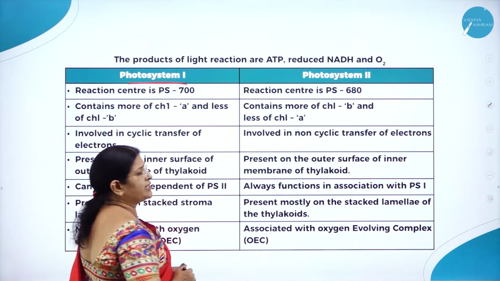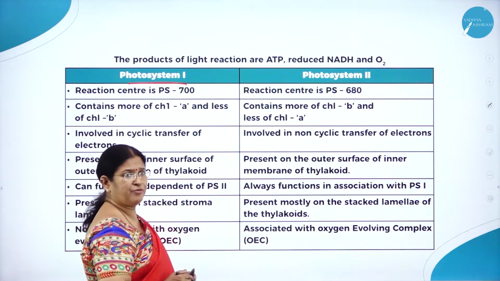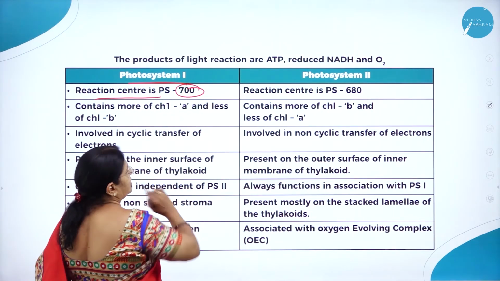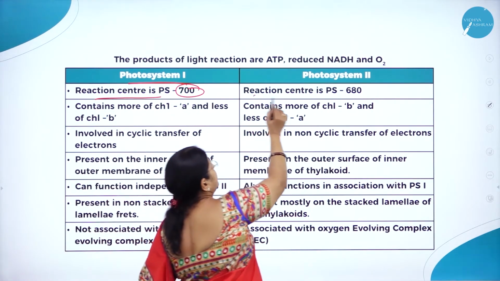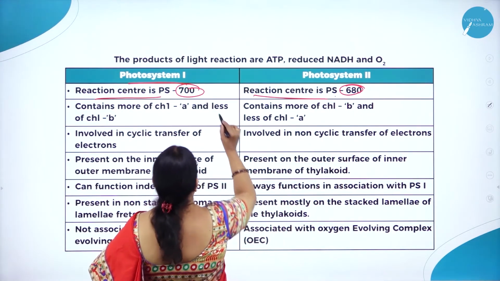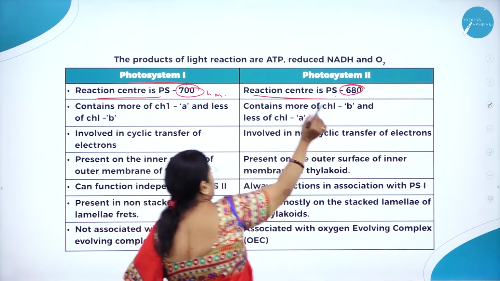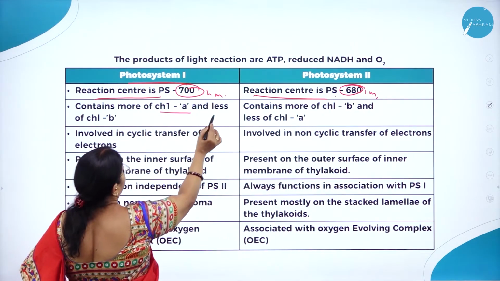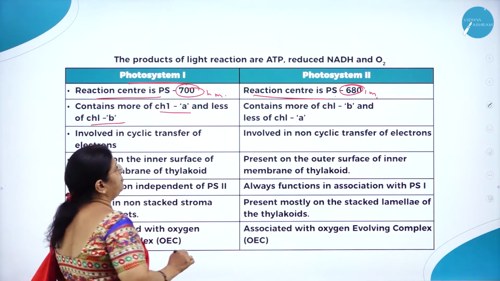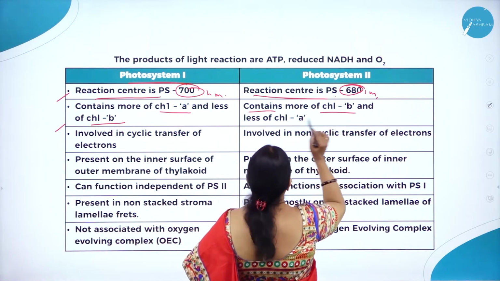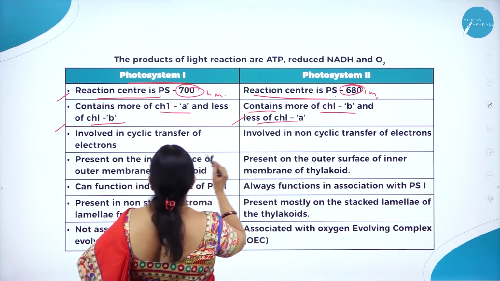Now, let us understand the difference between photosystem 1 and photosystem 2. In photosystem 1, the reaction center is P700. Here, the reaction center is P680. Photosystem 680 nm. Actually, we use the word nanometer. Photosystem 1 contains more of chlorophyll A and less of chlorophyll B. Here, photosystem 2 contains more of chlorophyll B and less of chlorophyll A.